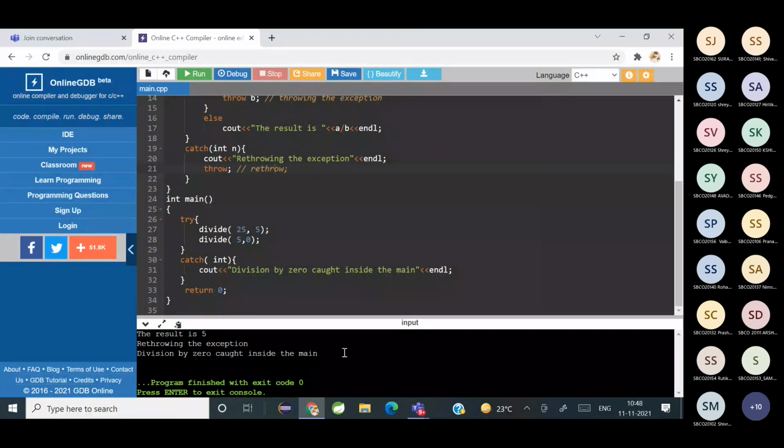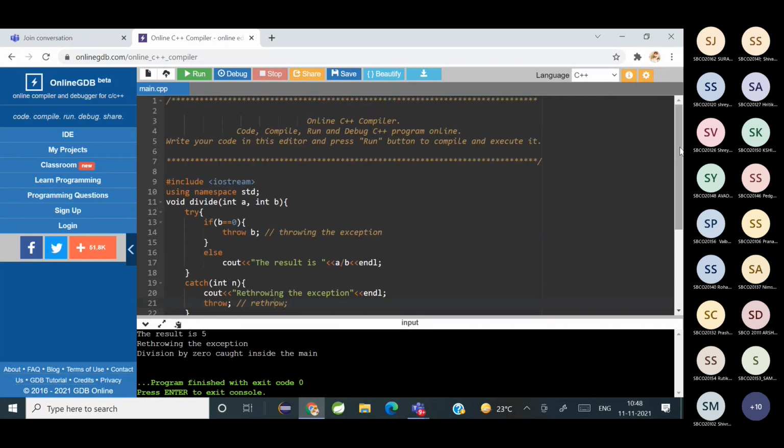Is it clear? Any doubts? No, ma'am. Students, is it clear? Okay, so for today, this is enough.